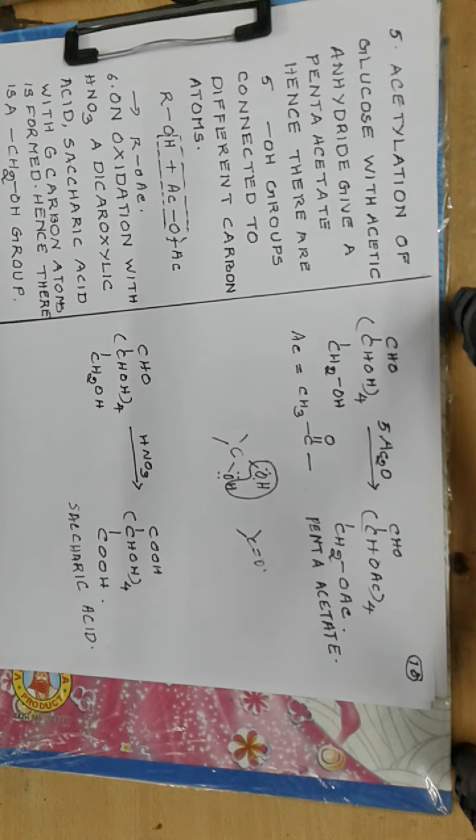So all this information reveals that there are 6 carbon atoms in glucose, and there is a CHO group, and again a primary alcoholic group.